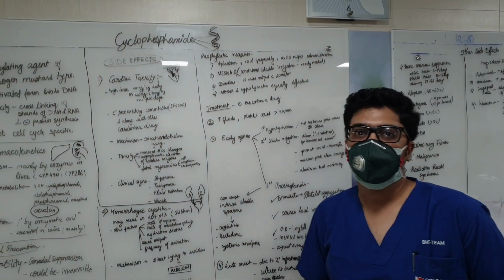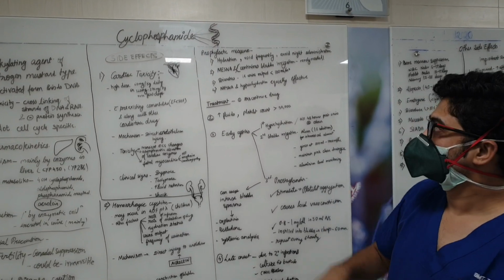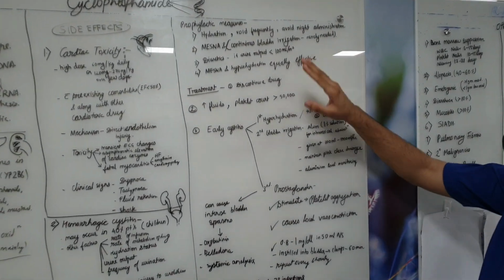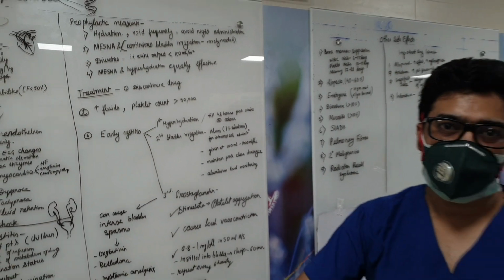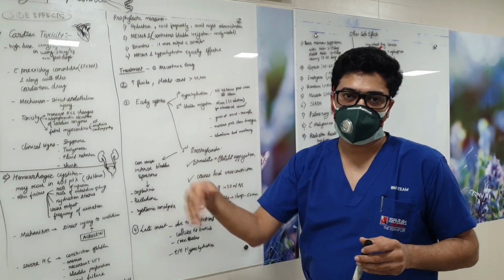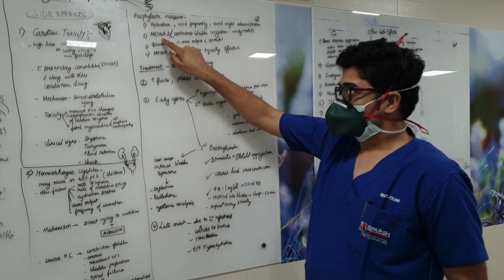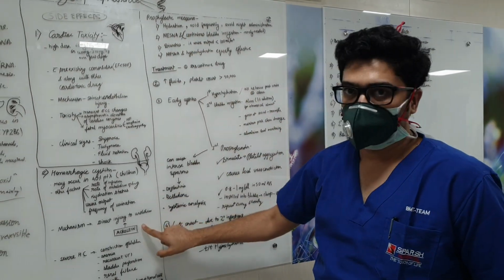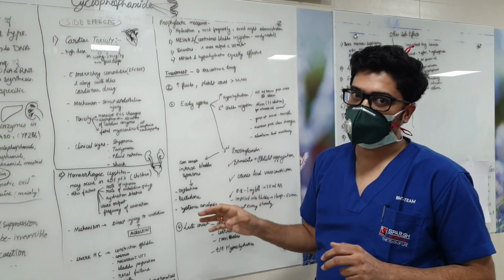The patient has to be encouraged to take a lot of oral fluids, and IV hydration is also given. He needs to void frequently, and the drug should not be administered during night time, because at night the patient may sleep and not urinate as many times. Mesna is a very important drug because it directly binds acrolein and prevents urothelial injury. So it is very helpful.